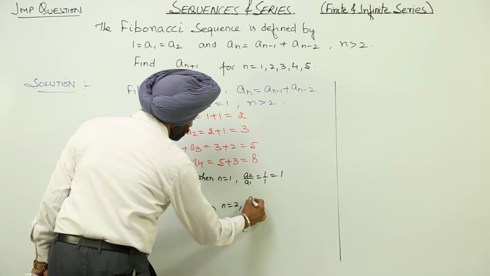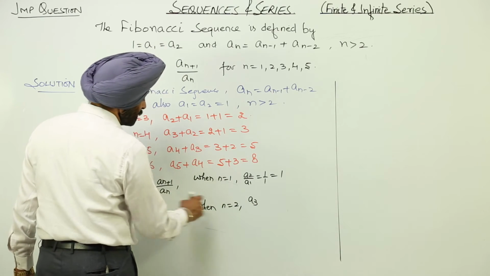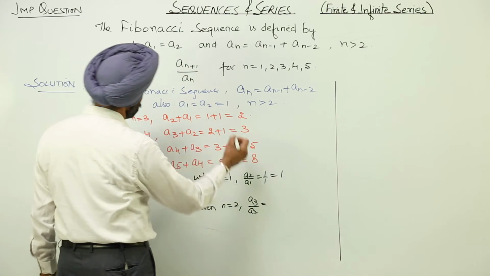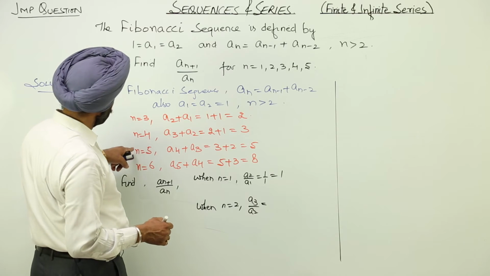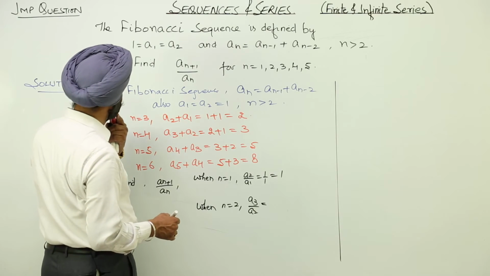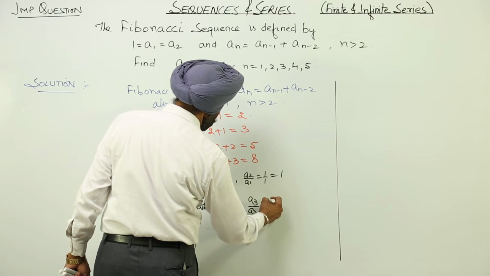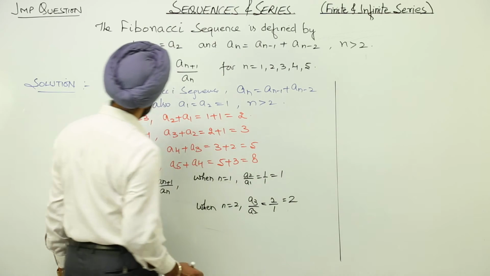Now when n is equal to 2, a3 upon a2, now a3 is 2 and a2 is 1, so this is equal to 2 upon 1, this is equal to 2.